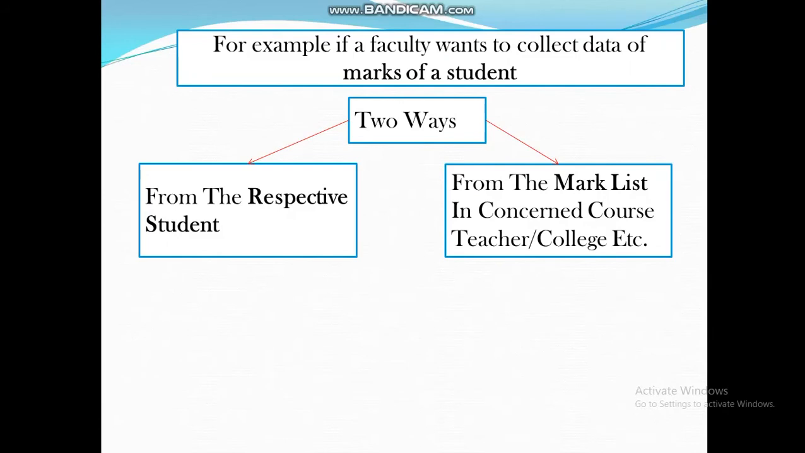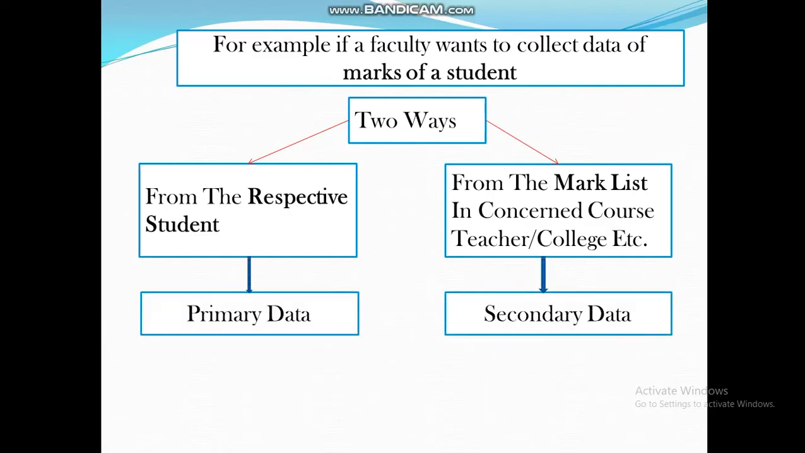For example, if a faculty wants to collect data of the marks of students, he can collect the data in two ways. He can collect the mark of a student from the respective student, or from the mark list of the college. In these two cases, which one is primary data and which one is secondary data?